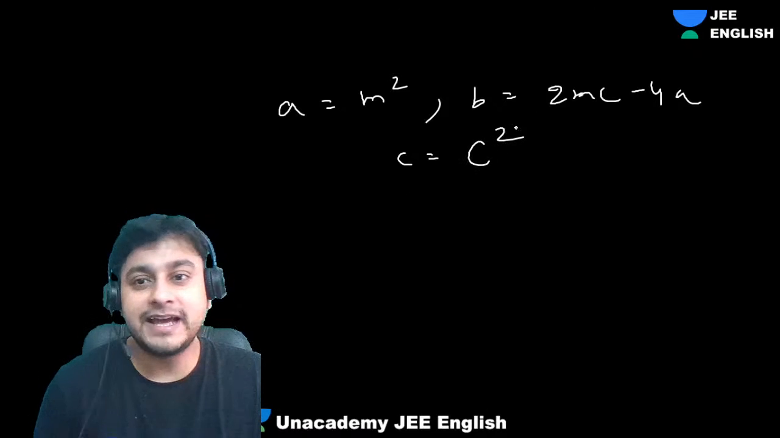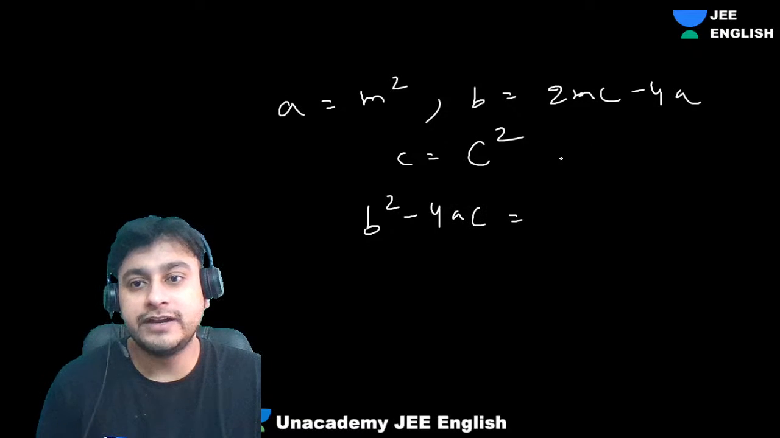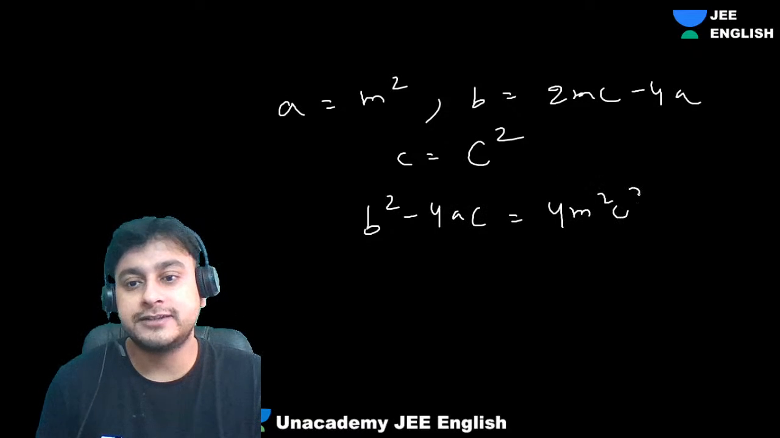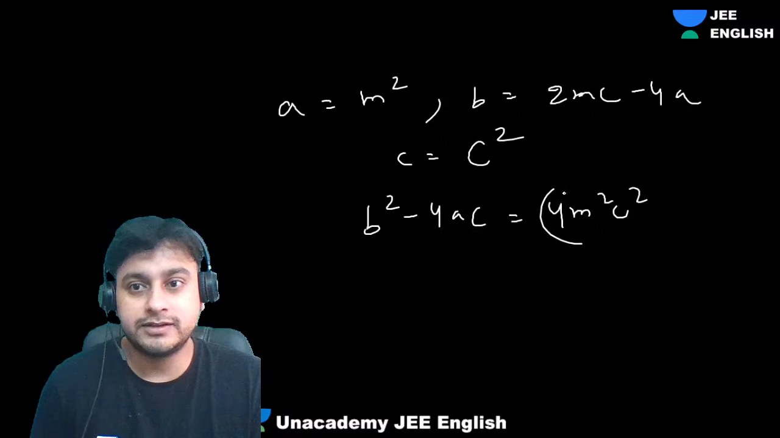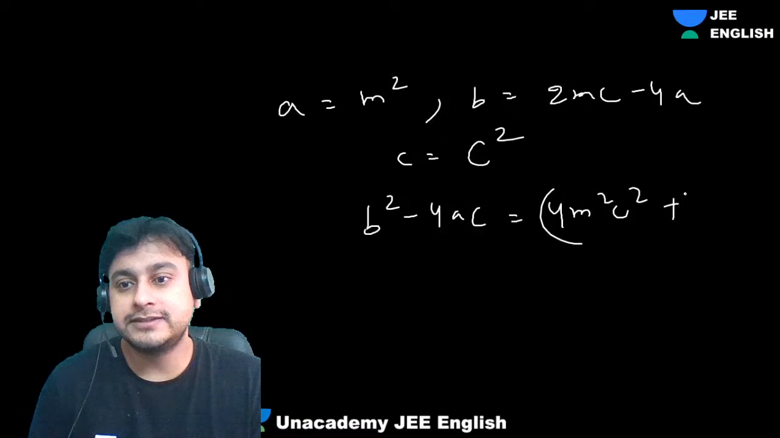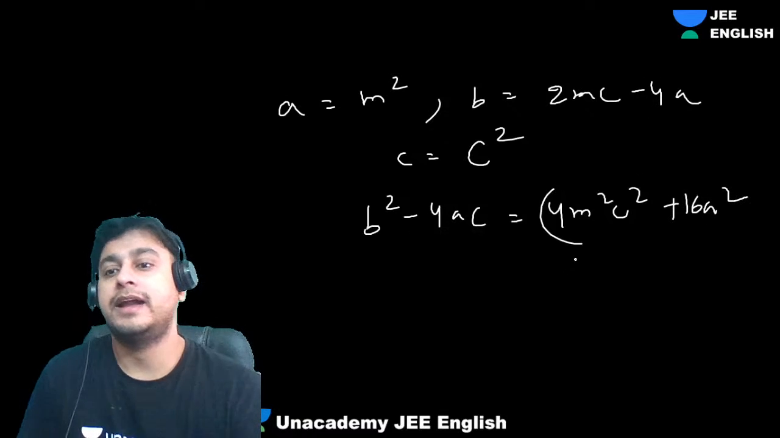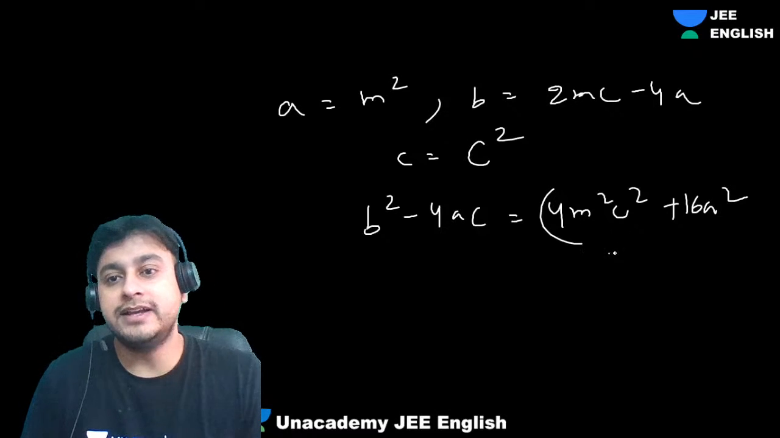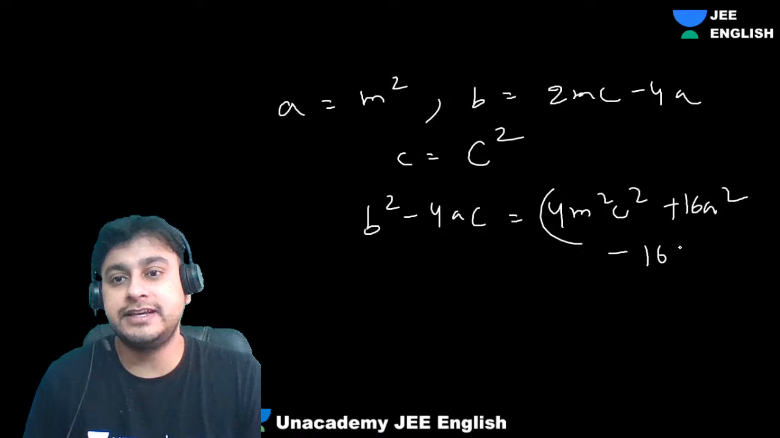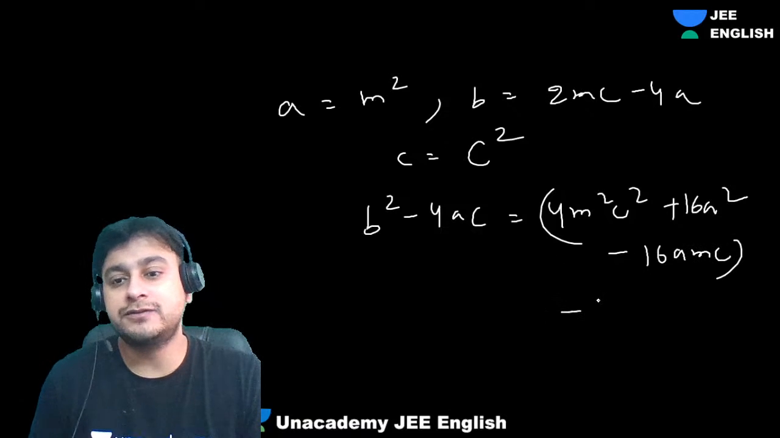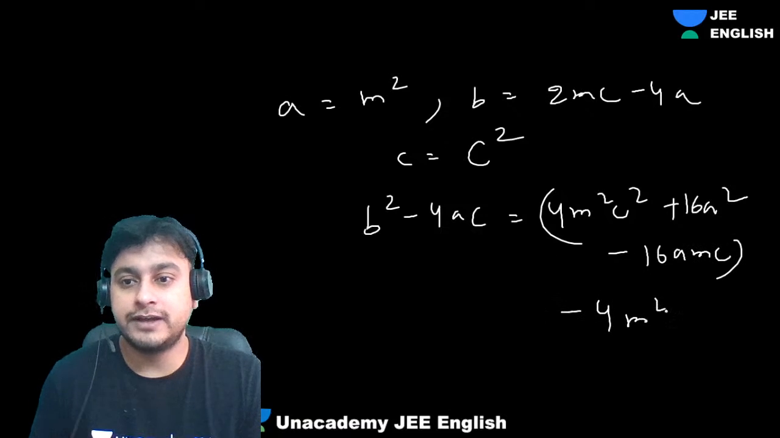Okay, so let's apply that, guys. Discriminant b square minus 4ac. What are we getting, guys? 4m square c square, sorry, this whole square plus 16a square minus 2ab, guys. We will get 16amc, right? B square minus 4ac, 4m square c square.